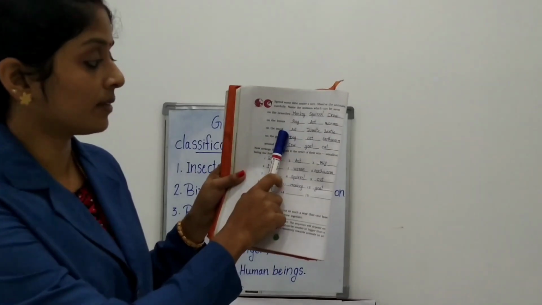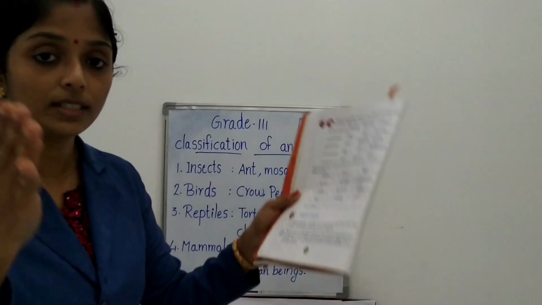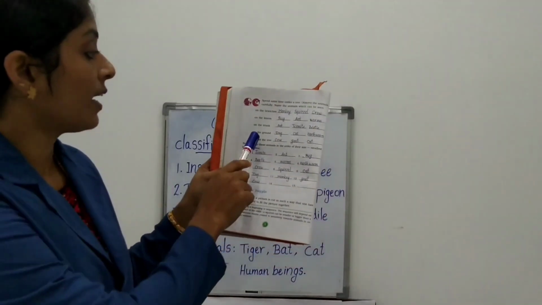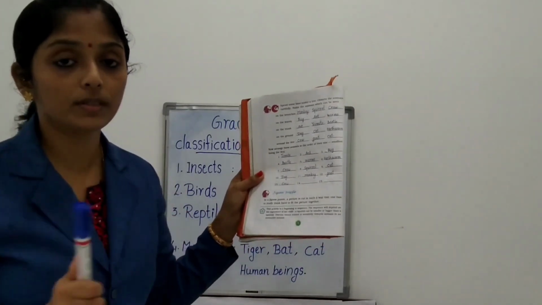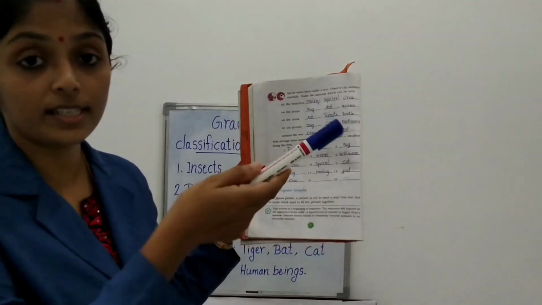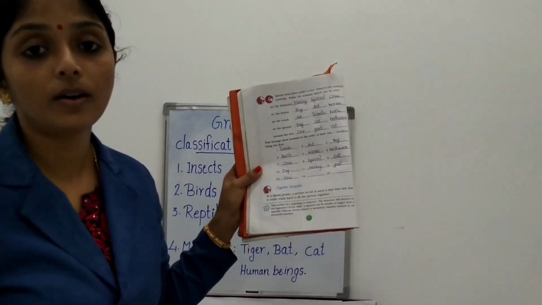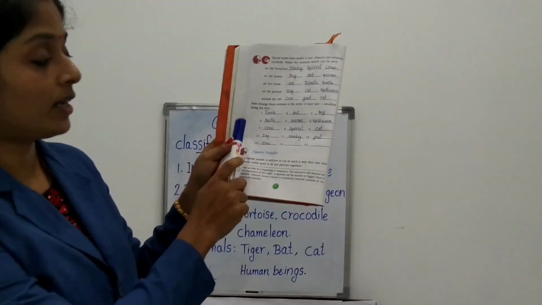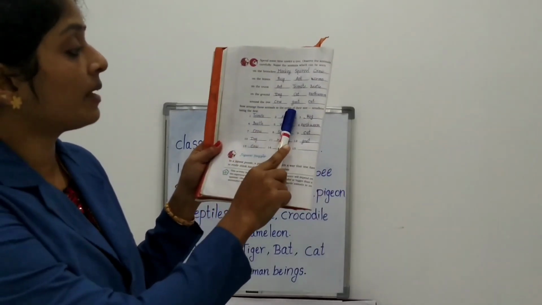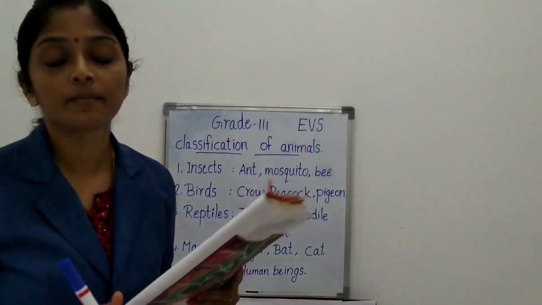And on the leaves, you want to write what you observe on the leaves. On the tree trunk, what you observe on the tree trunk. And on the ground, around the tree, what you observe. You want to write it in your textbook. And next one, now arrange these animals in the order of their size, smallest being the first.